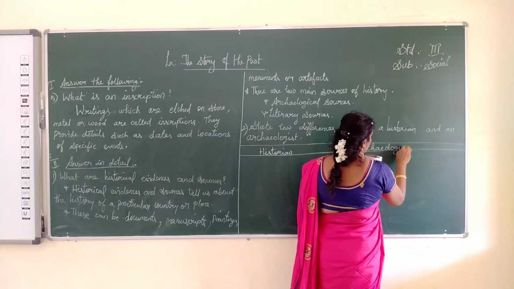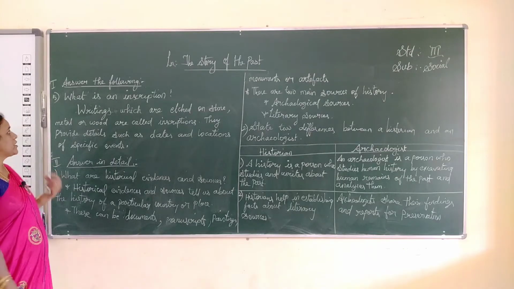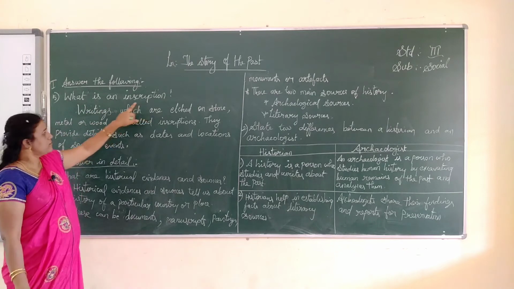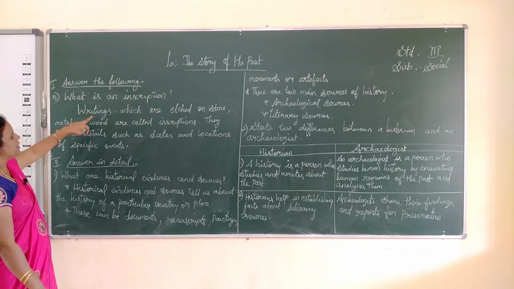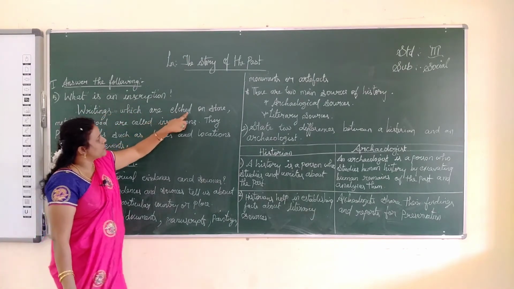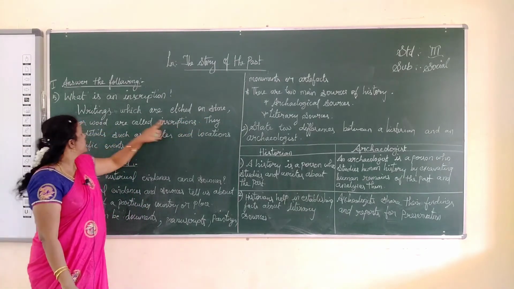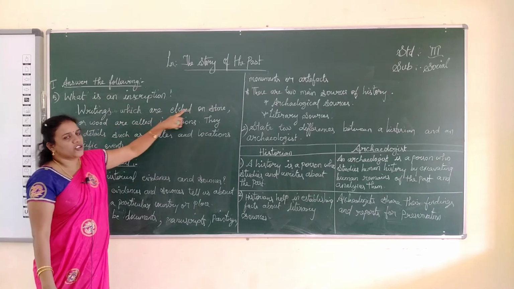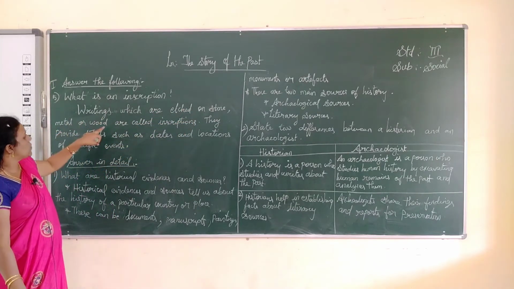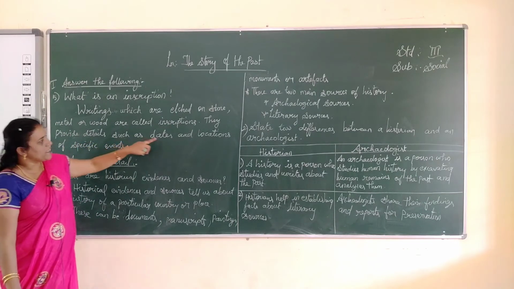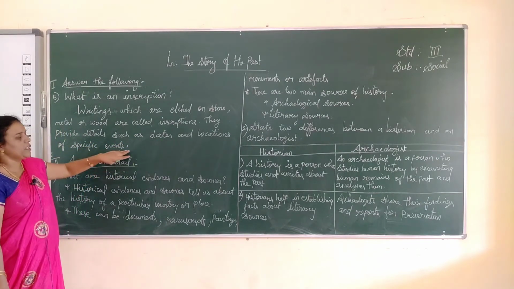Next question, what is an inscription? Writings which are etched on stone, metal or wood are called inscriptions. They provide details such as dates and locations of specific events.